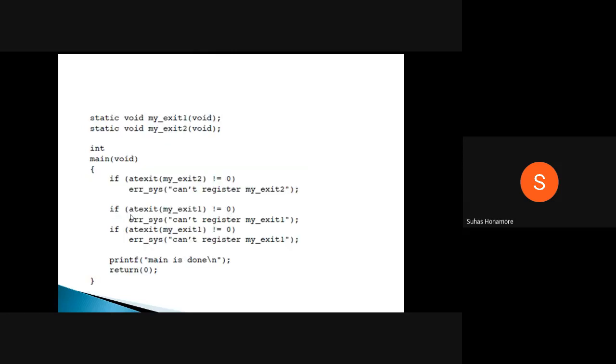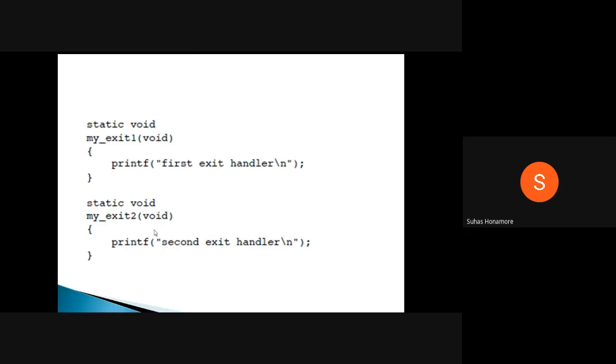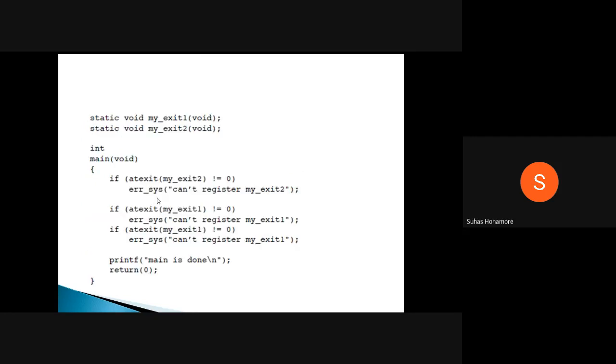After that, immediately we are registering the first function twice. So the second handler we registered, then the first handler, and again the first handler. In total, three handlers we registered.